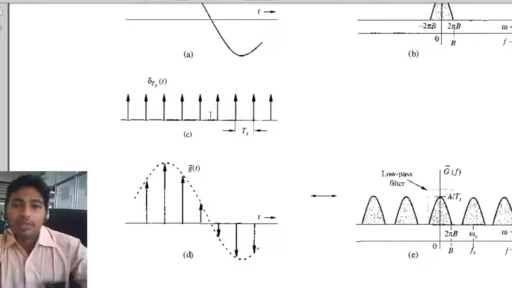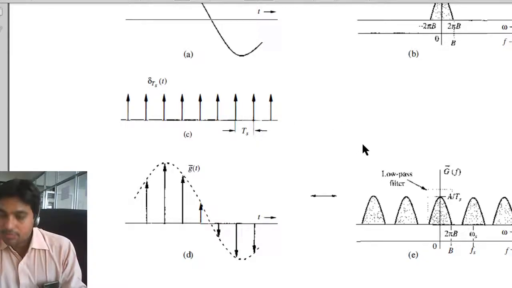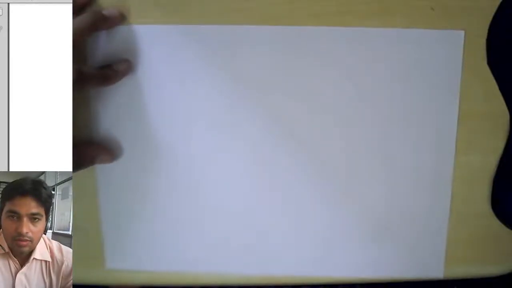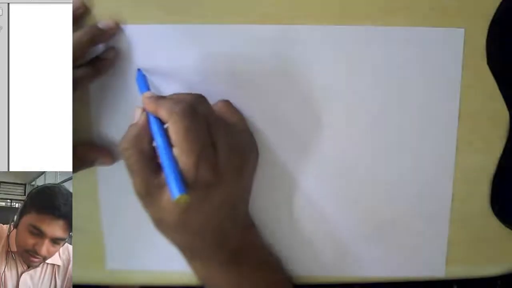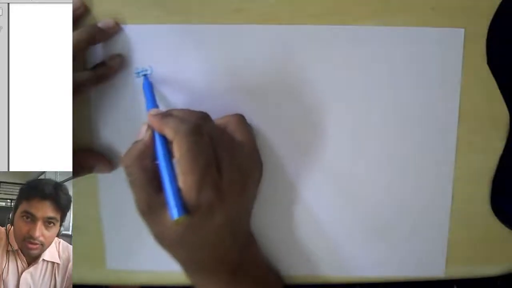If we simplify, let us take this impulse train. Wait for a minute. I think it is not visible.